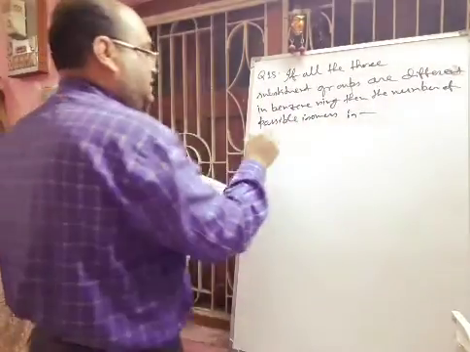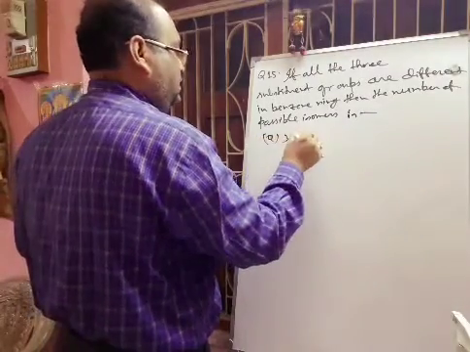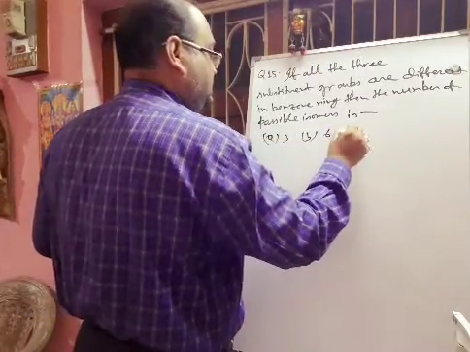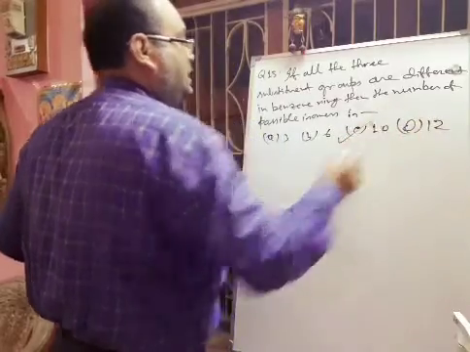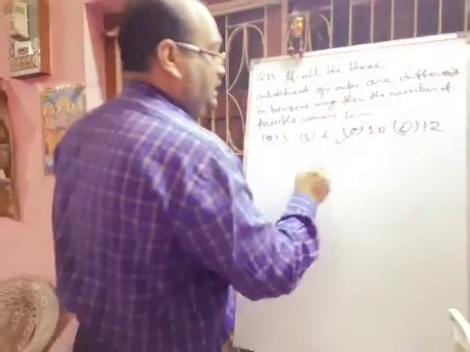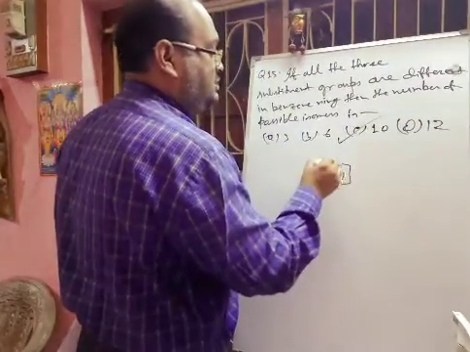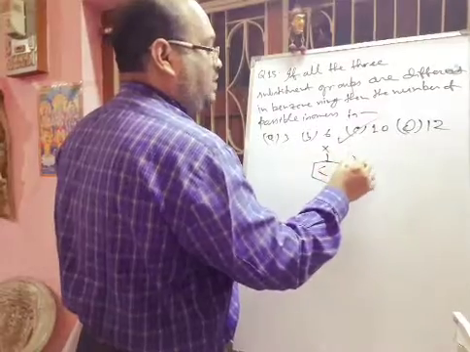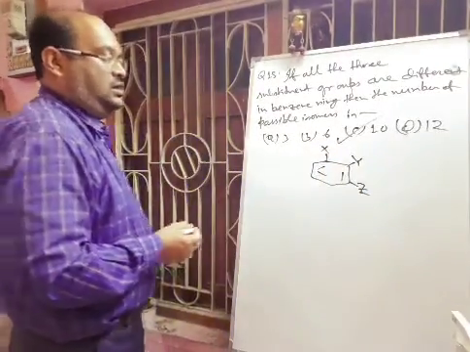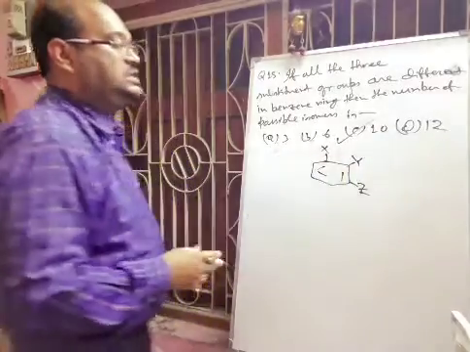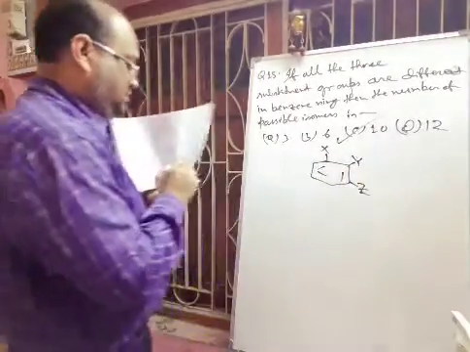Options are given: A is 3, B is 6, C is 10 and D is 12. So 10 is the correct answer. All the three substituents are different, means suppose here is X, here is Y and here is Z. Now you have to position isomers, you have to change their position and you will get total 10 isomers.